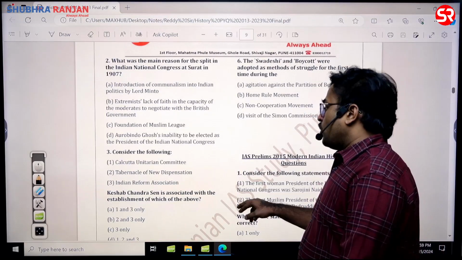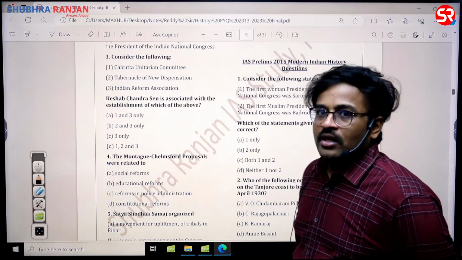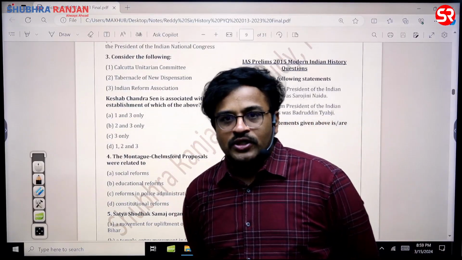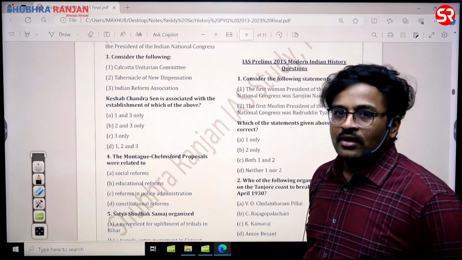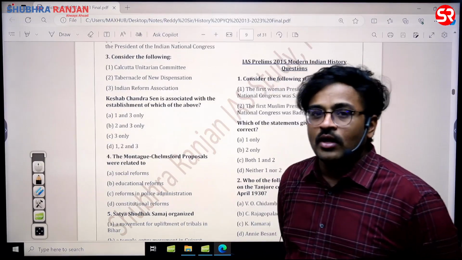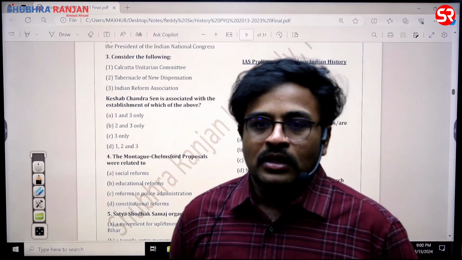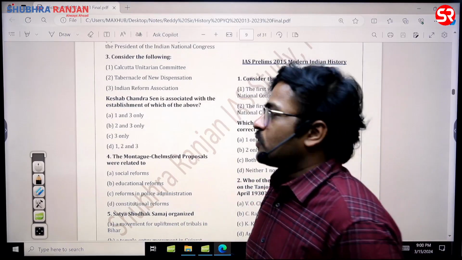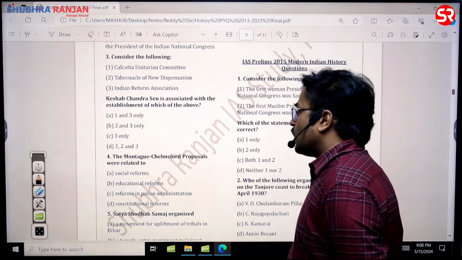Then I told you that the socio-religious reform movements are important. A question came on Keshav Chandra Sen. In fact, 2 and 3 is the answer. He started the newspaper Indian Mirror of New Dispensation; that is the newspaper he started. The Indian Reform Association was also created by him. Whereas the Calcutta Unitarian Society was established by Raja Ram Mohan Roy, sir. So it is very important. So the answer for this question is 2 and 3 only.